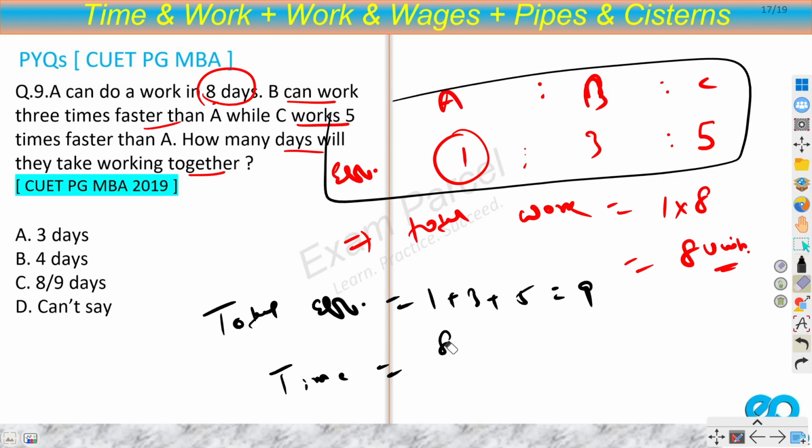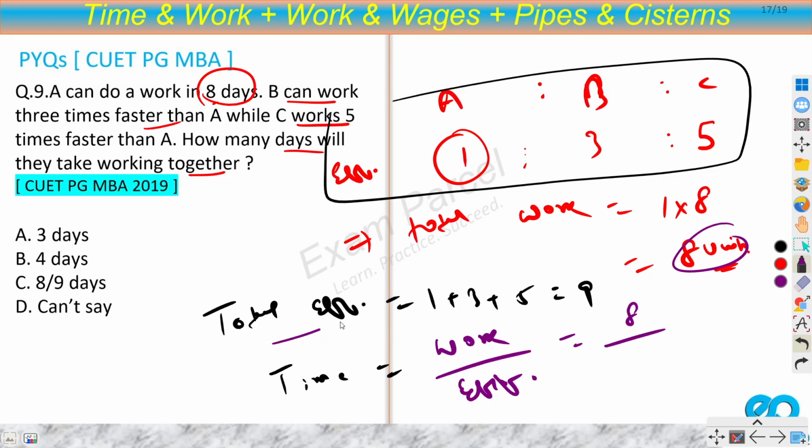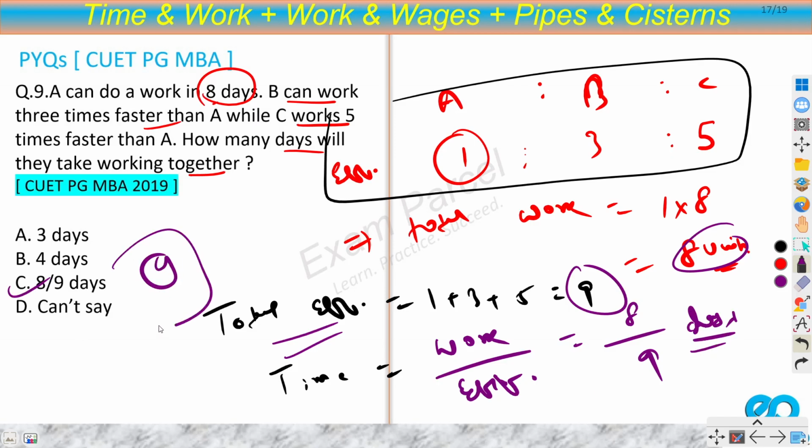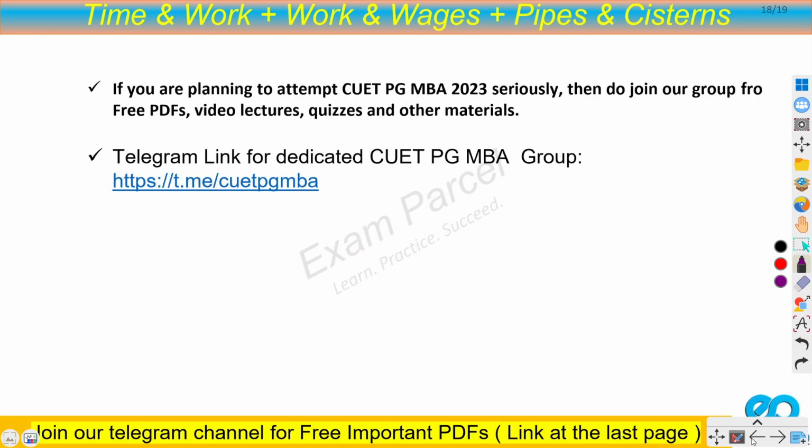Okay, let me write the formula. Time is nothing but work by efficiency, right? So total work is 8 units, and the total efficiency of all working together is 9. So 8 by 9, so 8 by 9 days. So that is option C. So this again was very easy.